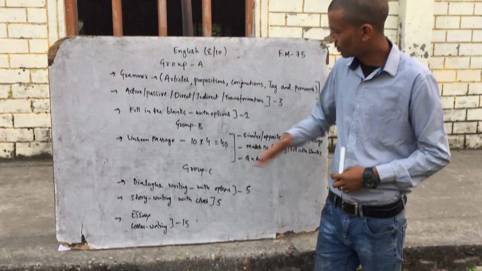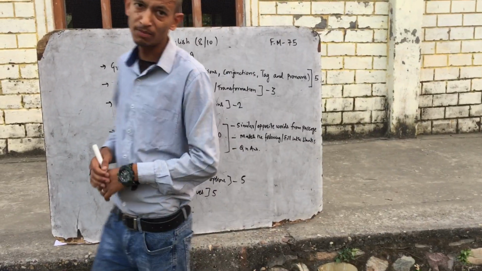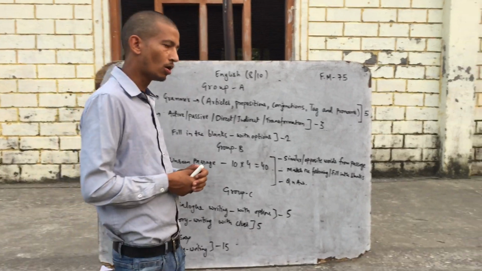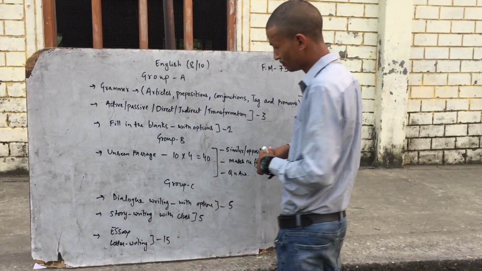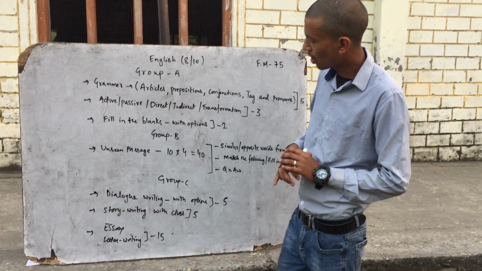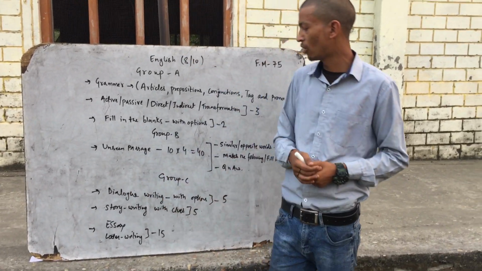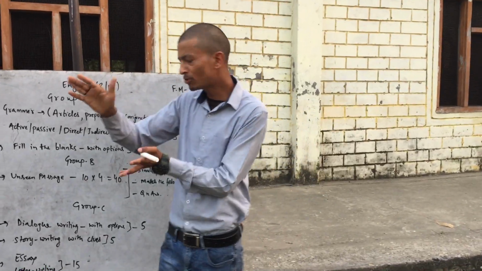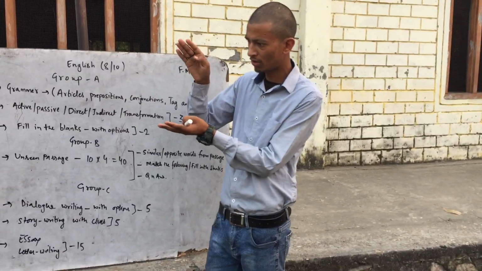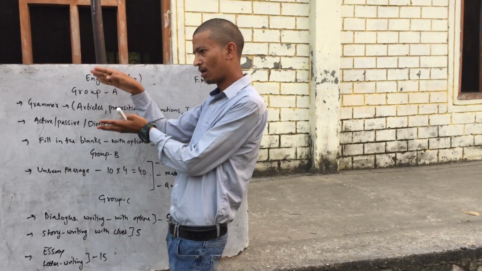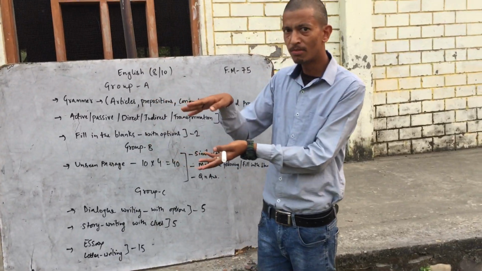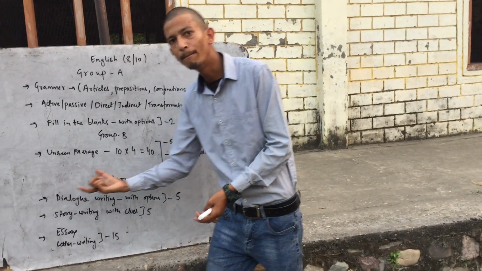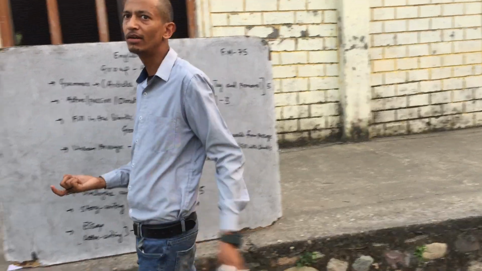So now group B is covered, so it would be of 40 marks. So 4 passages, 10 marks each, 40 marks. Now the last portion is group C. That will consist of, first question would be dialogue writing. So there will be dialogues given to you, 5 dialogues, and there will be options given to you. Option means there would be a box, and at the top or at the bottom, from there you have to pick the dialogue and then put that into a blank, in the dialogue box.